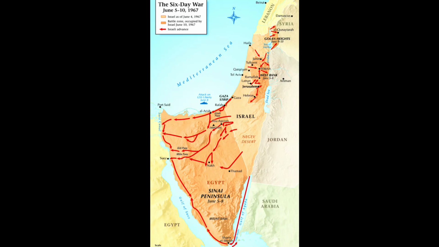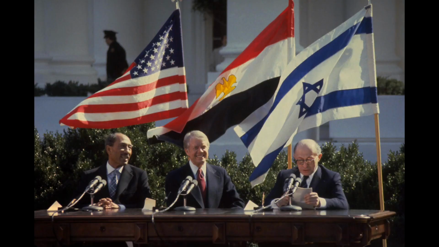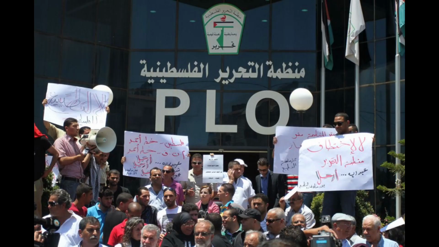During the Six-Day War of 1967, Israel increased its borders, capturing places like Jordan, Egypt, the Gaza Strip, the Sinai, and the Golan Heights. In 1979, Israel and Egypt signed a peace agreement in which Israel gave back the Sinai for Egyptian recognition and peace. Israel and the Palestine Liberation Organization signed a peace accord in 1993, which aimed to create a Palestinian government in the West Bank and the Gaza Strip.